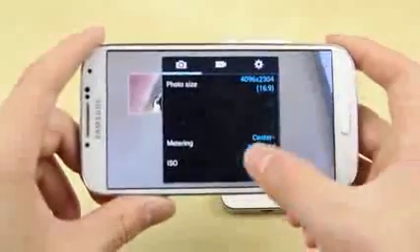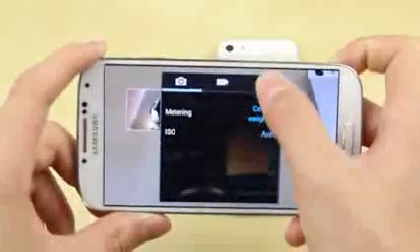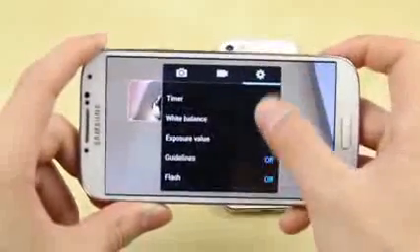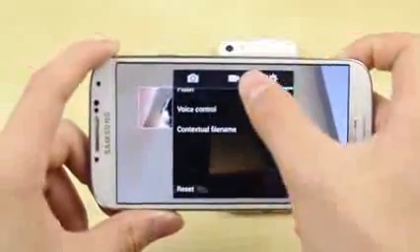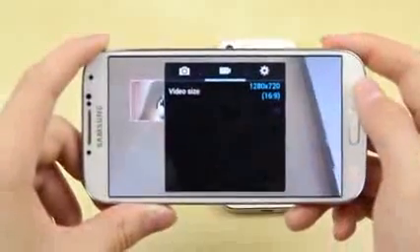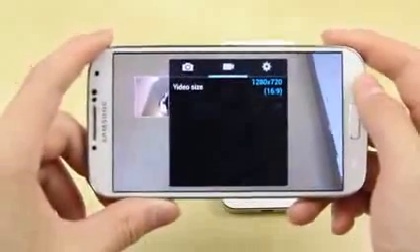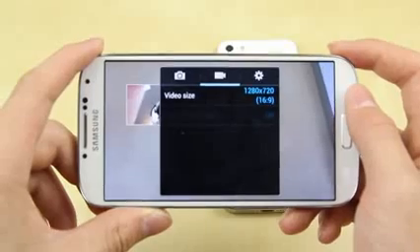There's also a whole series of settings, such as manual settings of the photo size, ISO, and the settings that are built into the Samsung Galaxy S4 really allowed the photo enthusiasts to customize their settings and how they would like their photos to be taken with all the modes and settings that allows you to change.